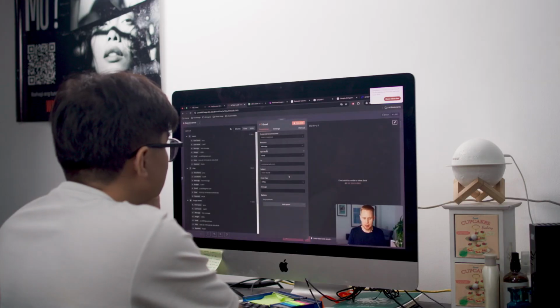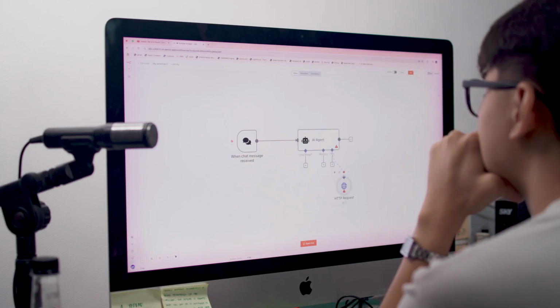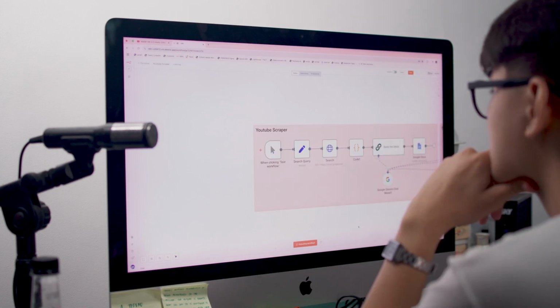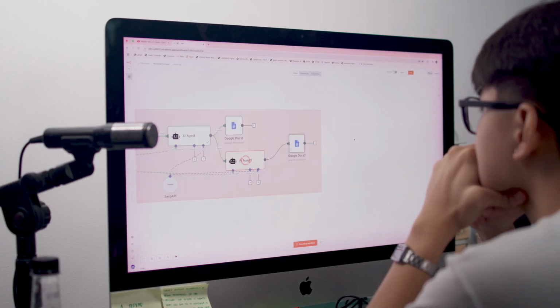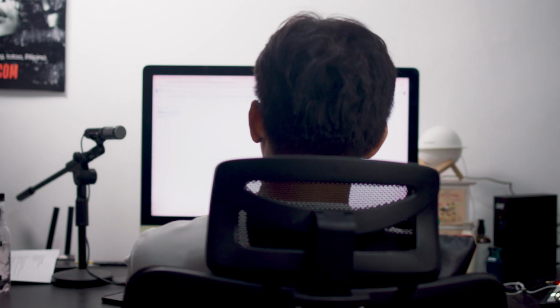Here's the thing about AI agents in n8n that nobody warns you about. You can have the perfect workflow, but still get terrible results. Think about it. You've watched the tutorials, you've connected your AI model, you've set up your tools, everything looks exactly like it should. But when you actually run it, your AI agent gives vague answers. It calls the wrong tools, it ignores half your instructions, it hallucinates information, and you're sitting there thinking,